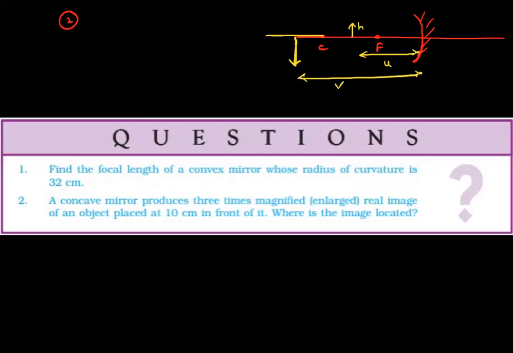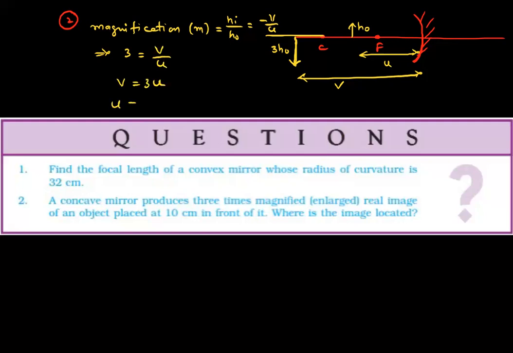The height of the image is 3 times h0. Then magnification m is equal to height of image by height of object, which is equal to minus v by u. Here it is given as 3 is equal to v by u. Therefore, v is equal to 3 times u.